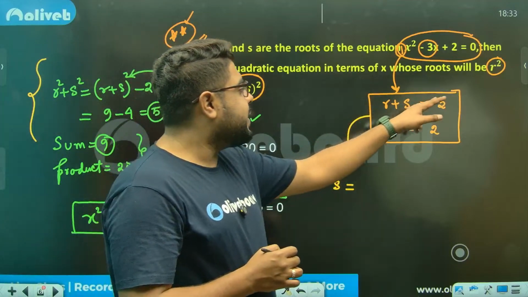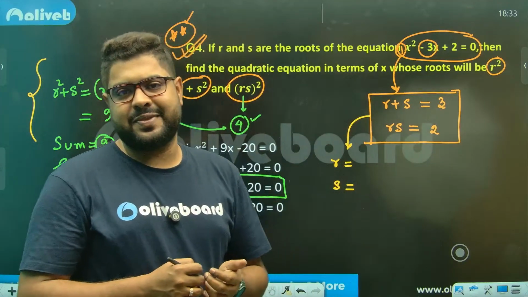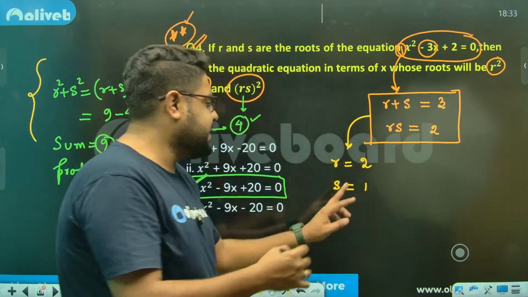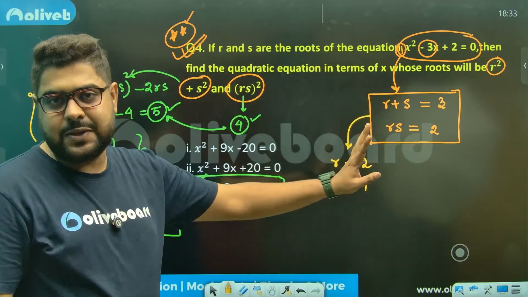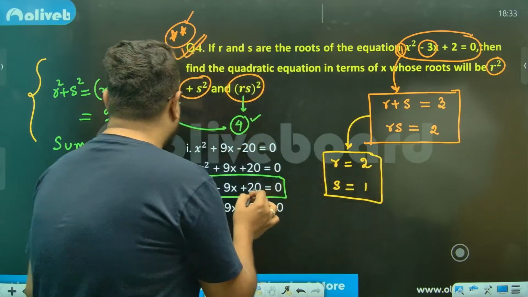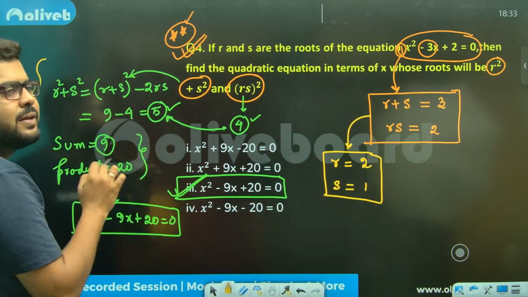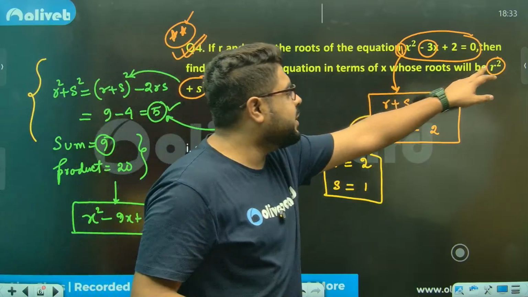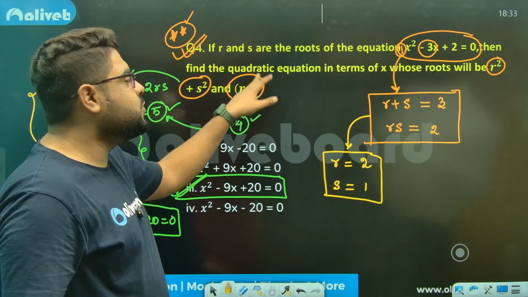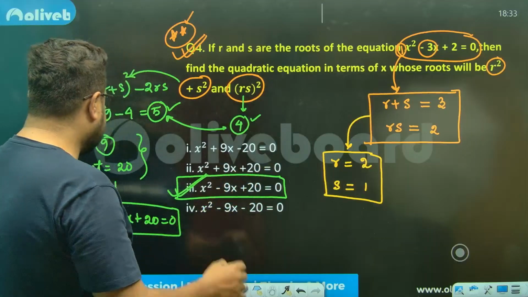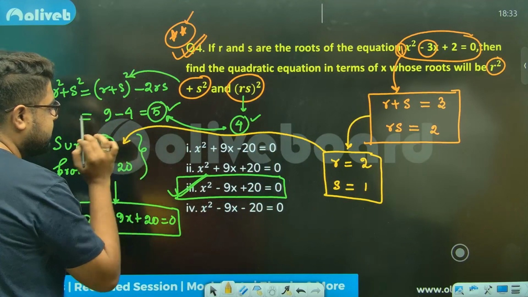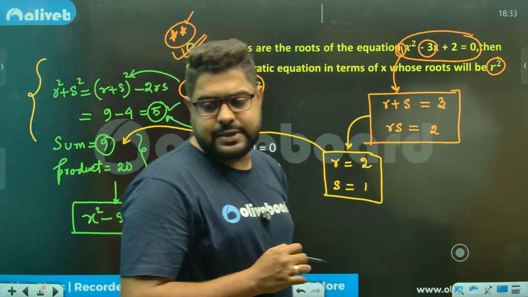So 2 plus 1 is 3, 2 into 1 is 2. So I can say R is 2, S is 1, or vice versa. R is 1, S is 2, anything goes. And once you know this, then this whole exercise becomes futile. You will say, sir, the roots will be 2 square plus 1 square, 5, and 2 into 1, 2 square, 4. So directly I'll get to this line, sir. Sum is this, product is this.